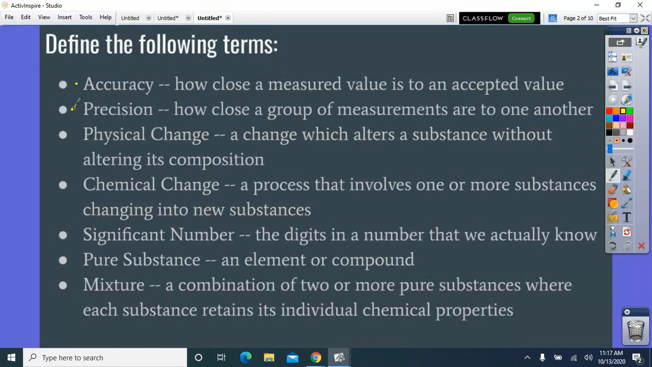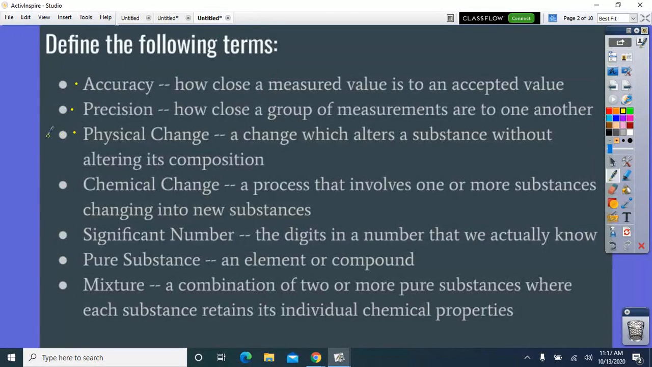Precision is how close a group of measurements are to one another. So you can be precise and still have completely the wrong answer, right? Or be really far off. But as long as they're all close together, we would consider that precise. A physical change is a change which alters a substance without altering its composition. All right, so that just means something has happened, but at the chemical level, it's made of the same stuff.